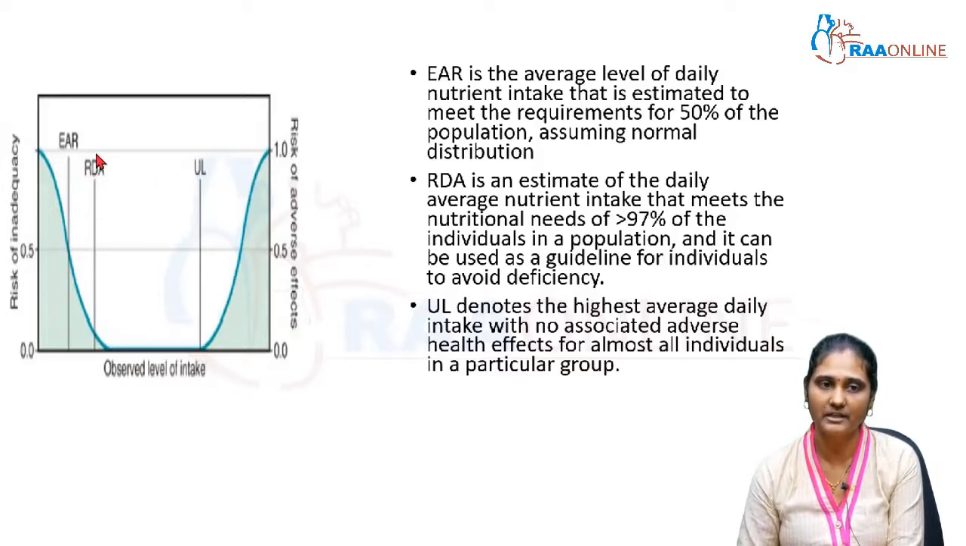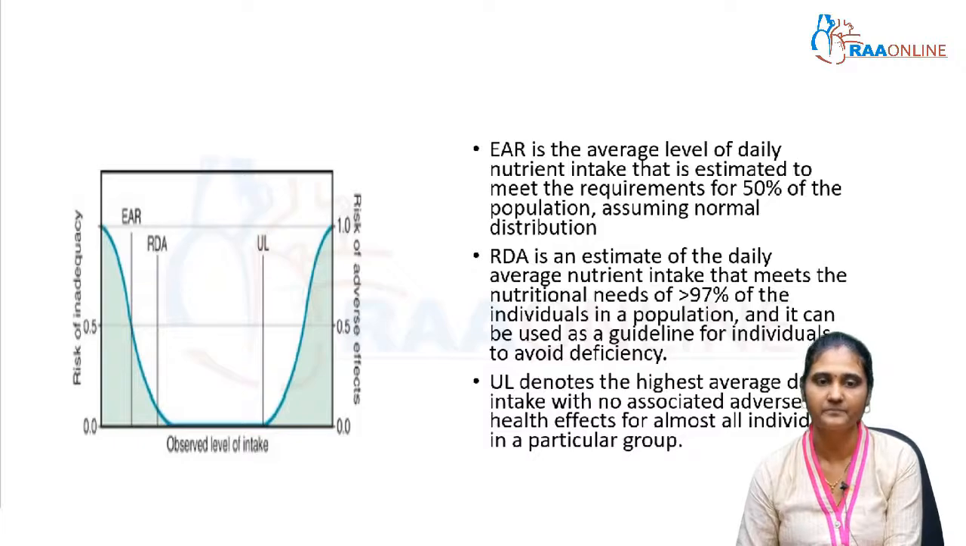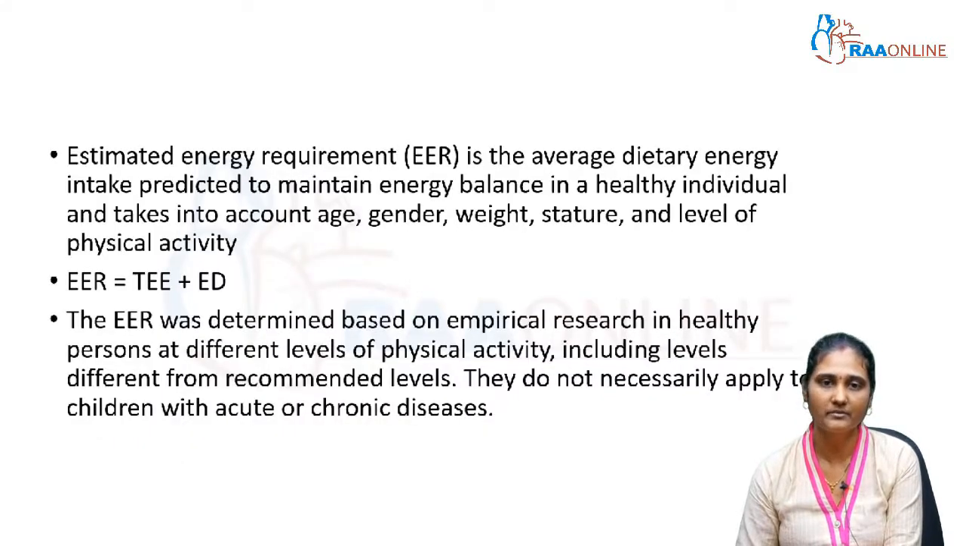So that's why we take the recommended dietary allowance as a guideline for measuring the nutritional adequacy of the child. The next parameter, which we saw in the previous slide, is the estimated energy requirement, that is EER. This is the average dietary energy intake. It is predicted to maintain energy balance in a healthy individual.